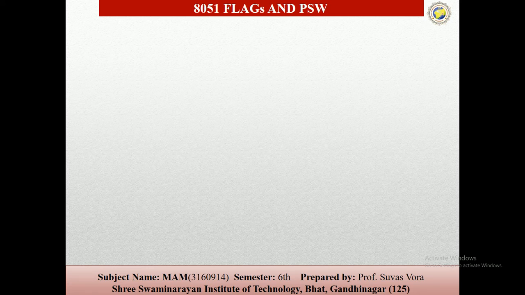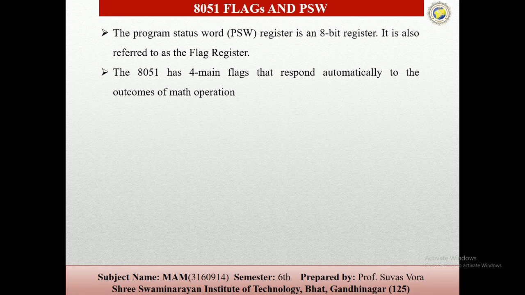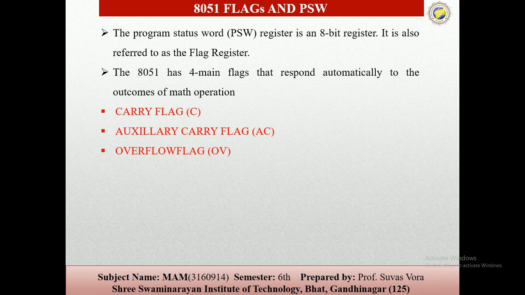Only 6 bits of the PSW are used by the 8051. The 8051 has 4 main flags that respond automatically to the outcomes of mathematical operations. The first one is the carry flag, then the auxiliary flag, overflow flag, and parity flag.